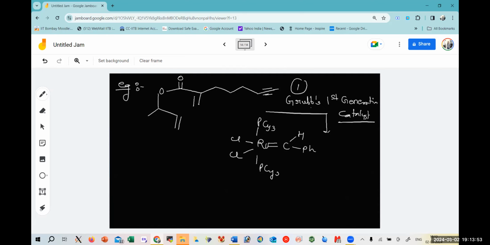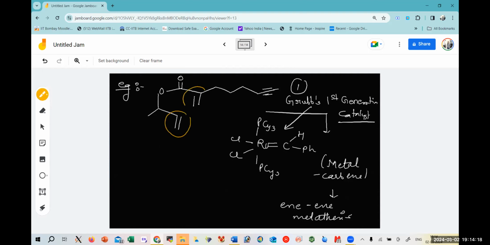So this is your Grubbs first generation catalyst. In this system, this acts as a metal carbene catalyst, and that would lead to ene-ene metathesis. So in presence of your catalyst, it would direct it to combine these two alkenes to give a cyclic product.